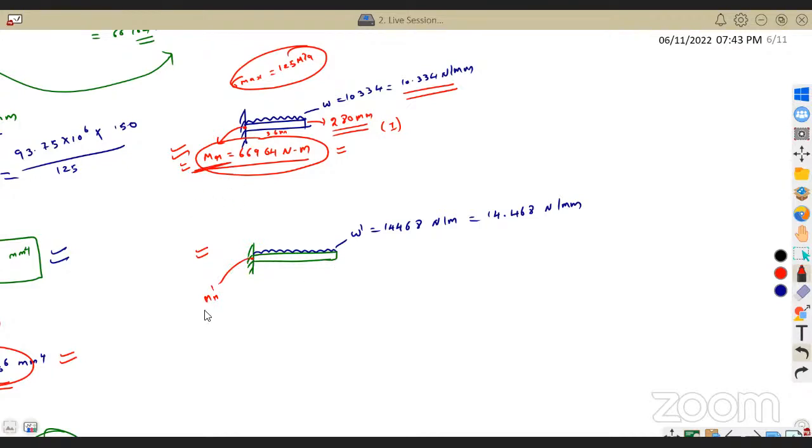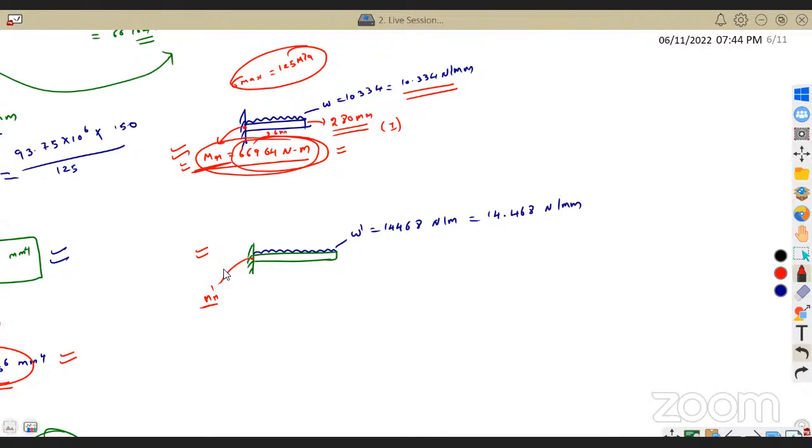But now this beam cannot withstand this M dash. Why can it not withstand? Because this beam, with only the I section, can withstand a maximum of 66964 only. So for withstanding more moment, I need to add more